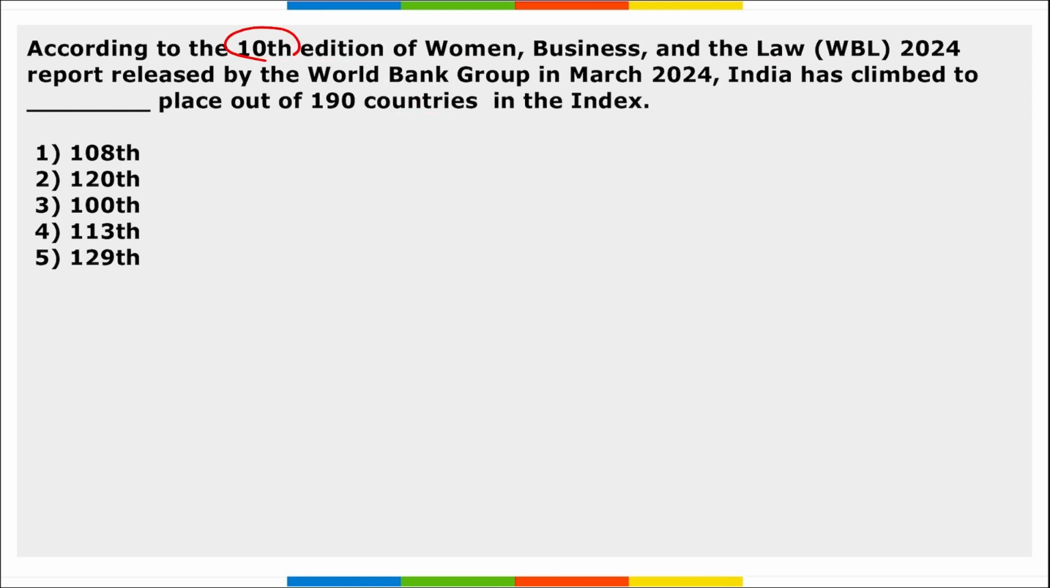Next, according to the 10th edition of the Women Business and Law 2024 report released by World Bank Group in March, India has climbed to 113th position out of 190 countries in the index. Correct? And this is for the first time that WBL, that is Women Business and Law, assesses the gap between legal reforms and actual outcomes for women in 190 countries.